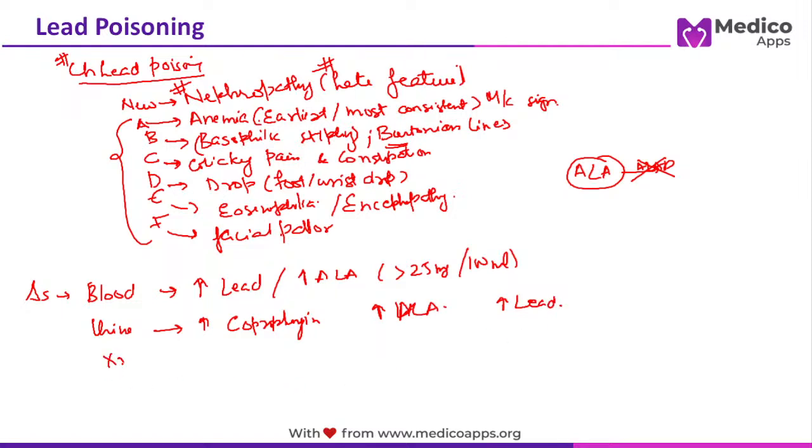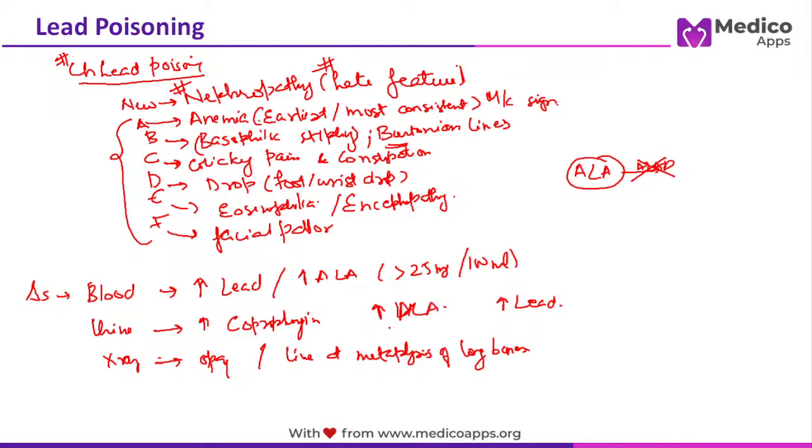If you do an X-ray, especially in acute poisoning, when you suspect the child has eaten something, you can find an opaque finding. And if chronic lead poisoning is there, especially in children, then you can have a line at the metaphysis of long bones. So this is how you diagnose.